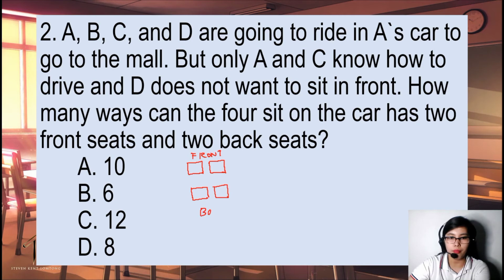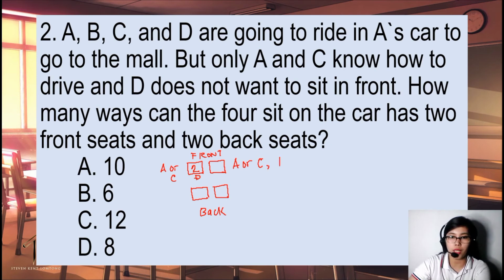So in the driver's seat, let's say this is the driver's seat. Only A and C know how to drive. So the only one who can sit in the driver's seat is either A or C. Therefore, we can put this as 2. Then beside the driver, A or C can sit, because if A is driving, C can sit beside him, or if C is driving, A can sit beside him.